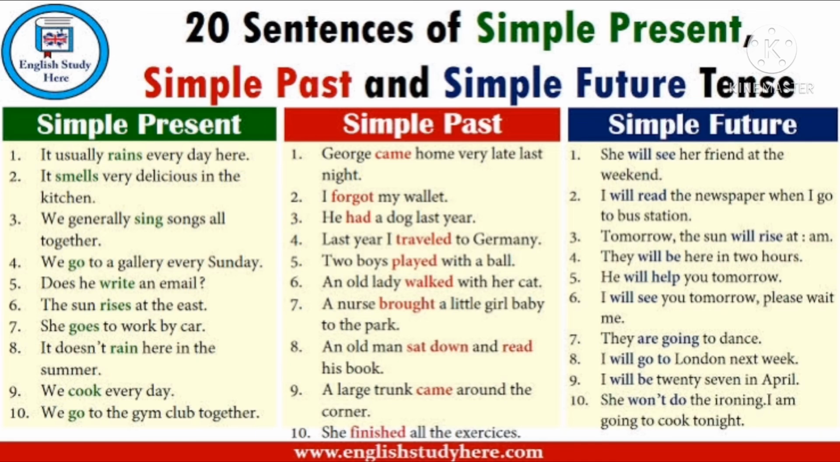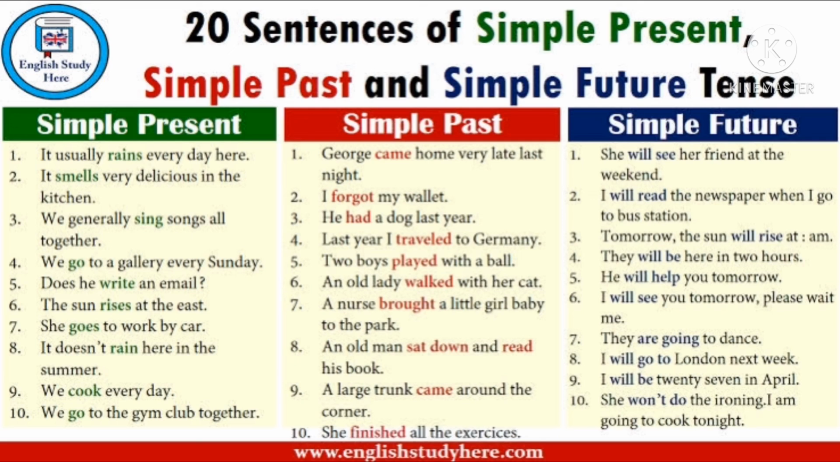They are going to dance. They are going. It is going to happen. It has not happened yet. So future tense. I will go to London next week. Again future tense. I will be 27 in April. She is going to be 27, or he is going to be 27. He is not yet 27. It is going to happen in future, so it is a simple future tense. I will be 27 in April.